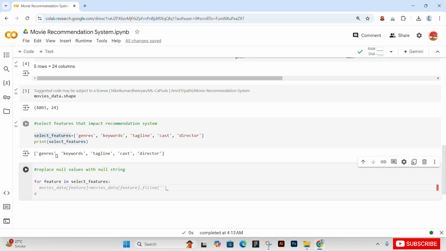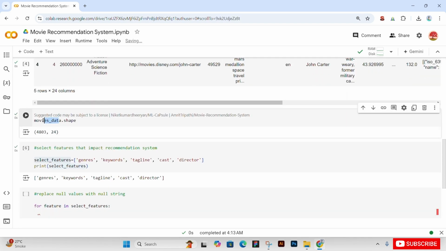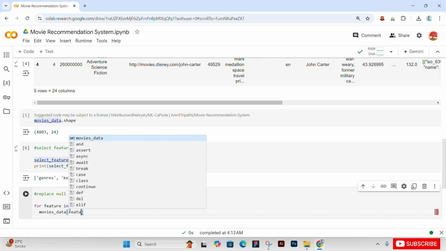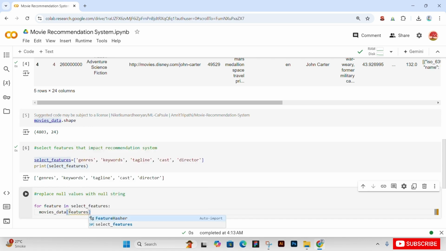Now go to our movies data variable. Movies data, its feature, movies data features, movies data feature dot fillna.